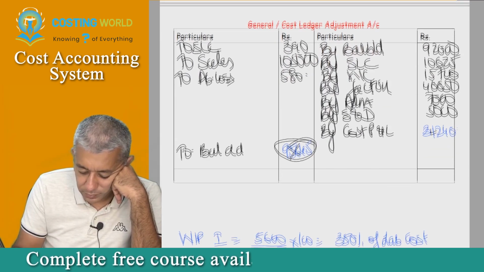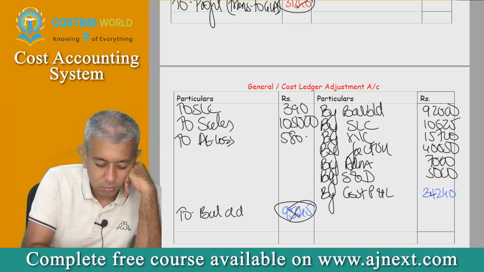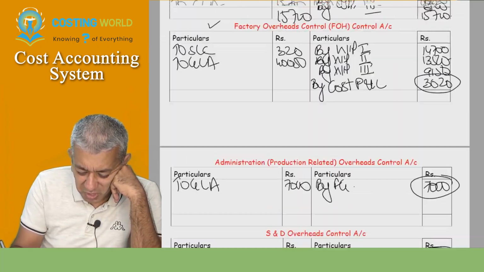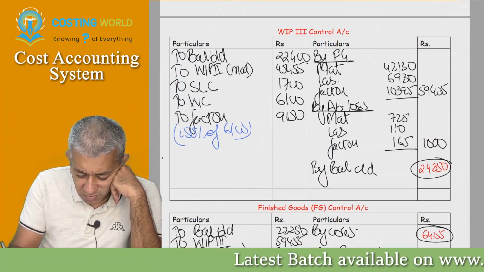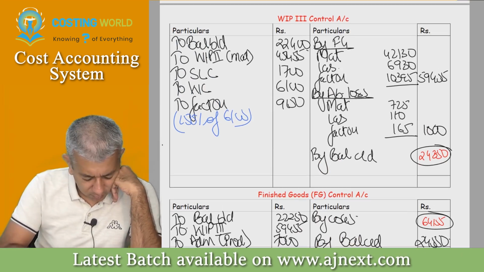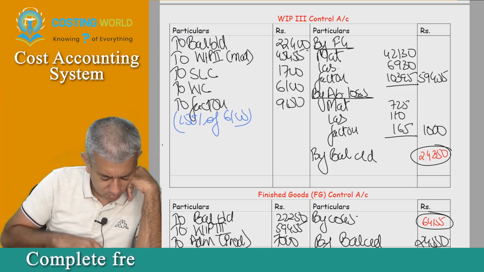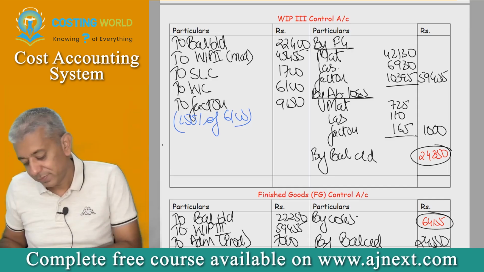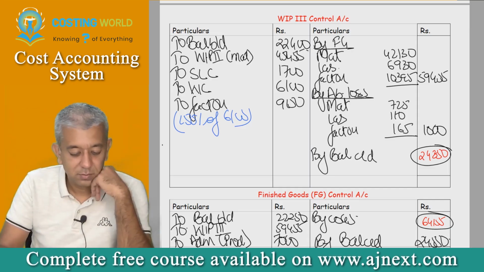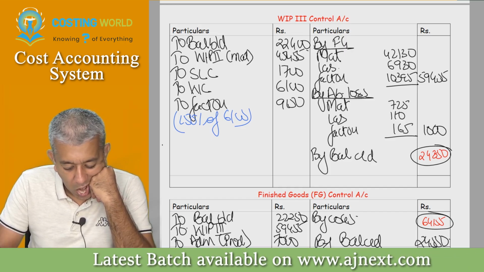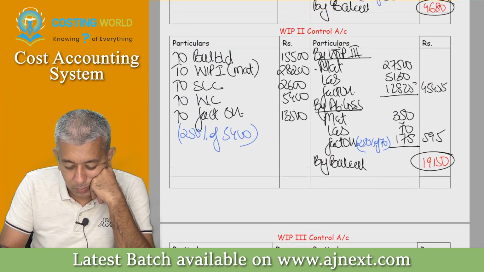Okay. All tallies? Can you please show the WIP3 account? WIP3. So I finished. No, I did know everything. Sir, I think I have not written so. Right. Sir, I also have to show WIP2 after this. Okay. Yes, sir, done. WIP2.